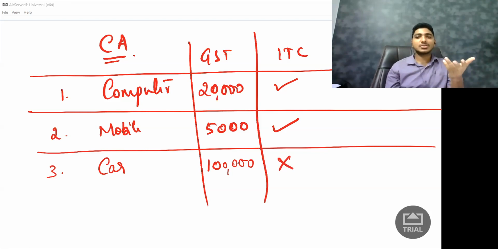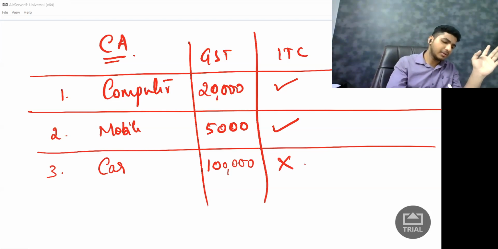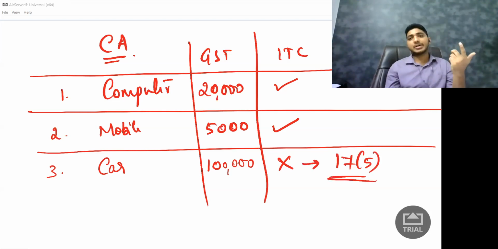Now you may have a question, sir, why no credit? Computer is also used, then you give the credit. Mobile is also used, you give the credit. Car is also used in the course of furtherance of business. Why no credit? Government says no credit because I said no credit. Simple. You can't argue with government because government is what makes rules. So the question comes, where did government tell that on car you will not get the credit?